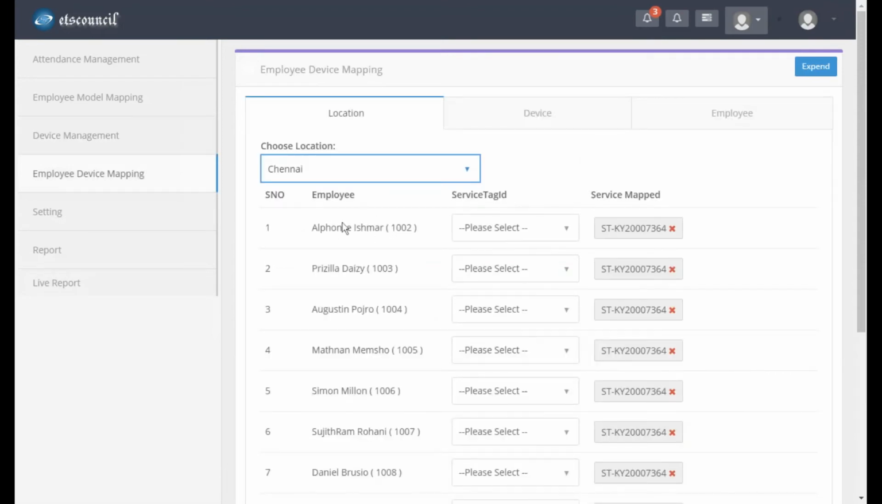Here you can see by default every employee has been mapped to one device, which you can delete, and add more devices if you have. A person can be mapped to multiple devices, which means the person can give attendance from any of the devices he has been assigned to.